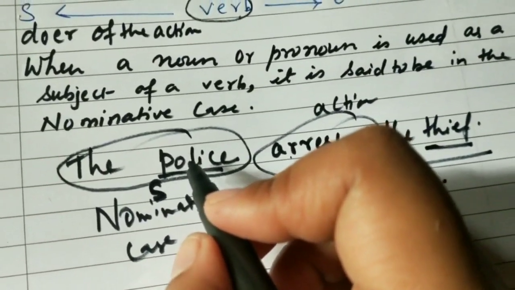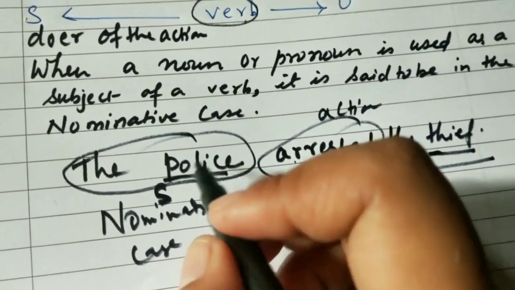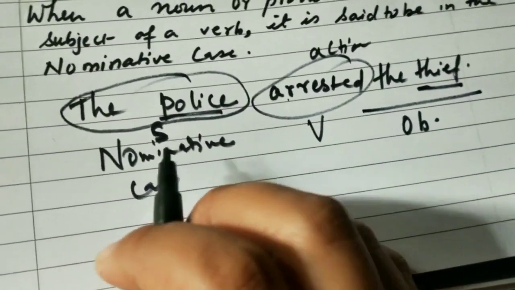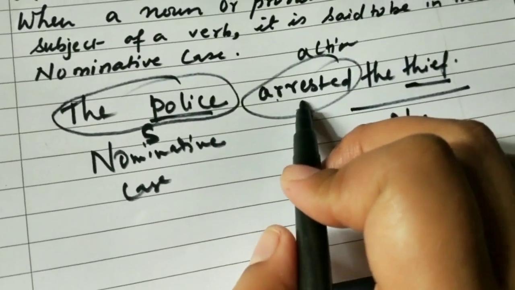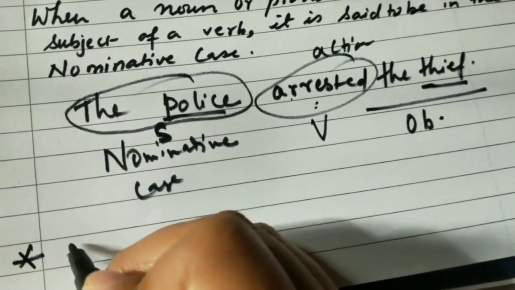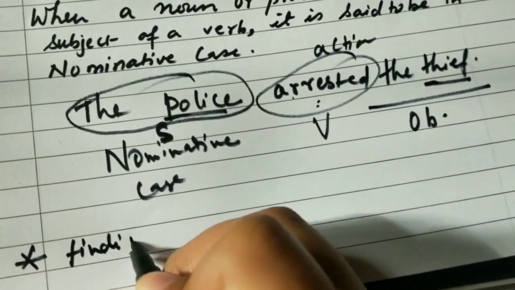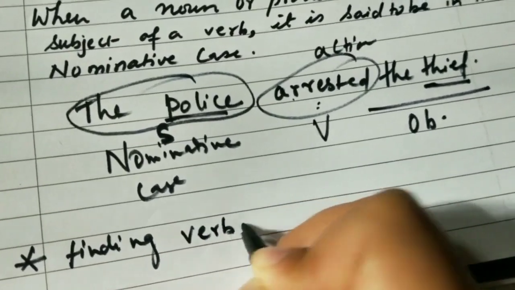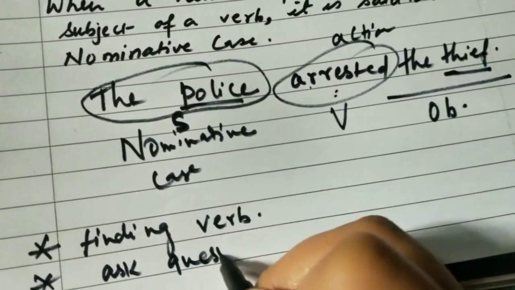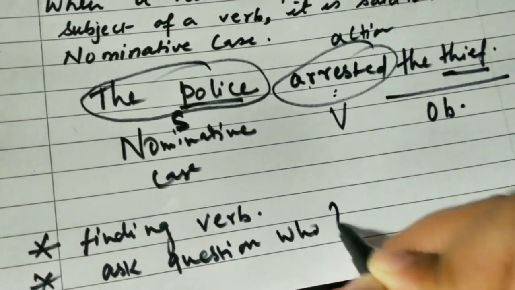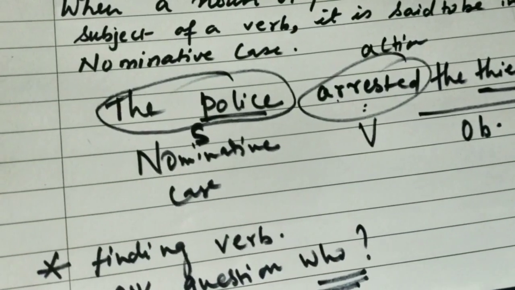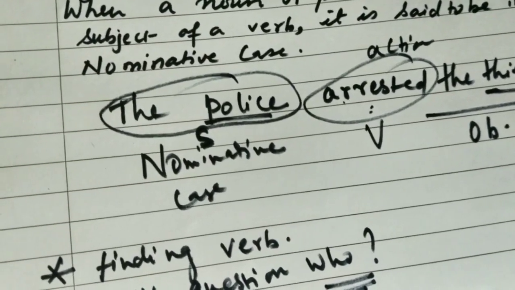Okay, so whenever you have to look for the nominative case, first you find the verb, then you ask the question who. So what do we do? First find the verb, then ask the question who. The answer to this question is the nominative case. Understood? I hope this is clear.